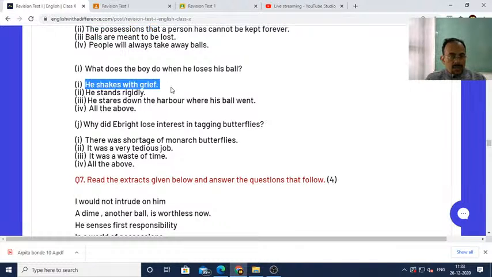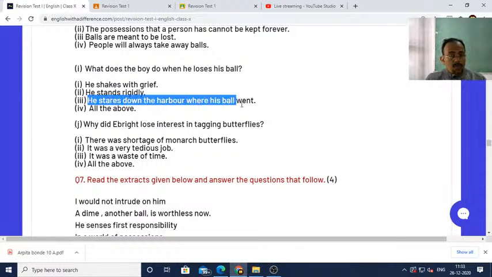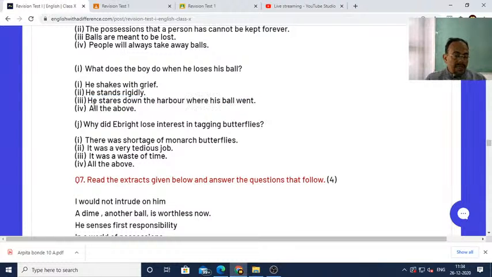He shakes with grief, he stands rigidly, he stares down the harbor where his ball went, all the above. So the answer should be all the above because he does all these things. He shook with grief, he stood rigidly, he was staring down, therefore all the above should be the correct answer.